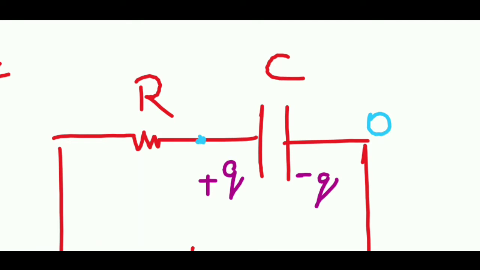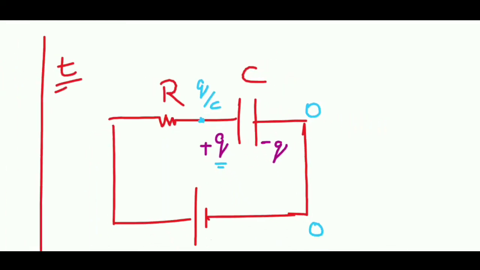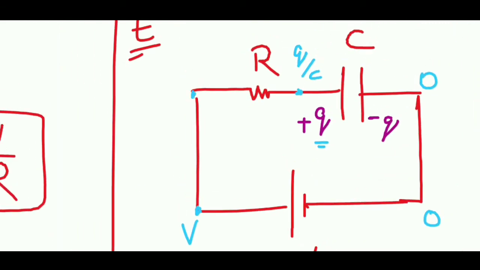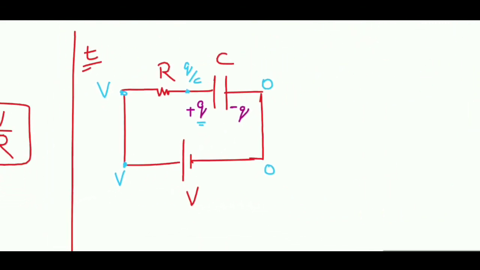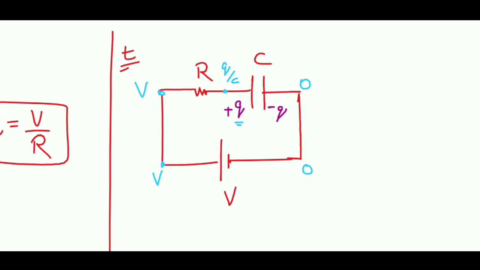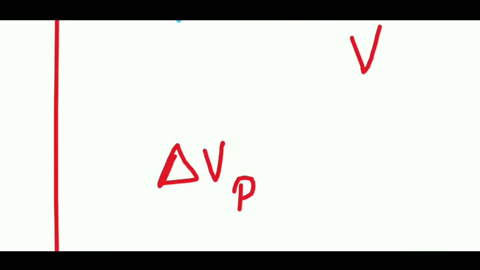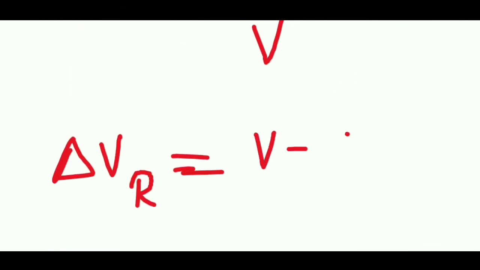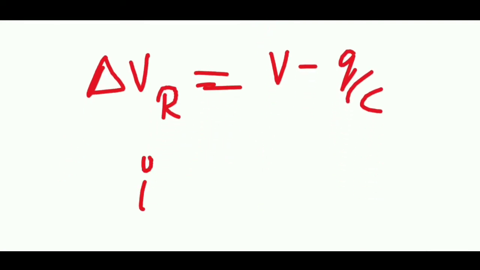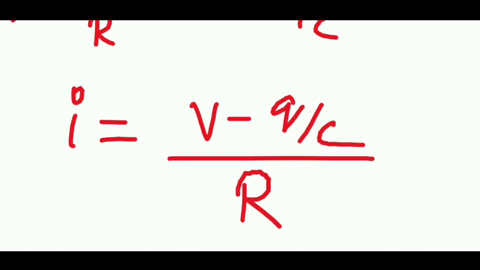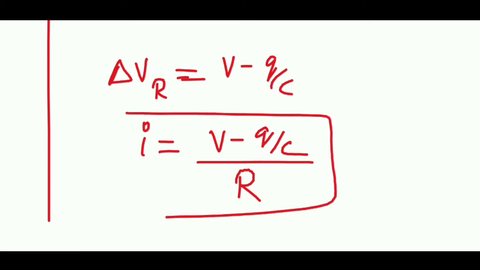It will be small q divided by C, so the voltage at this point will become Q by C. At this point it will be V. So in this setup, the potential difference delta V across the resistor is V minus Q by C. So the current flowing in this circuit will be V minus Q by C divided by R.